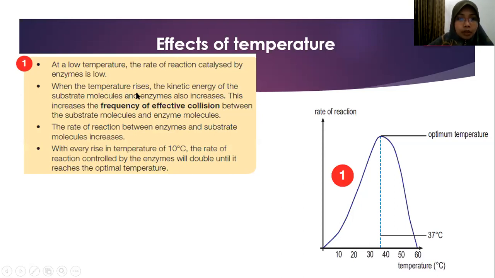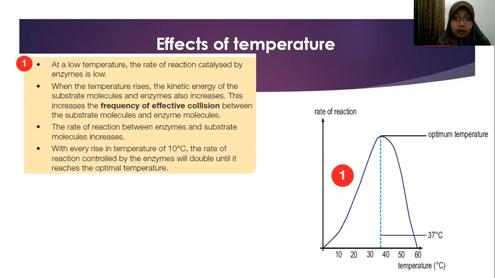When the temperature rises, the kinetic energy of the substrate molecule and enzyme also increases. This increases the frequency of effective collision between the substrate molecule and enzyme molecule. So when the temperature increases, the rate of reaction increases also. Why? Because the enzyme and substrate frequently collide. Collide means they bump into each other, so they meet more often.